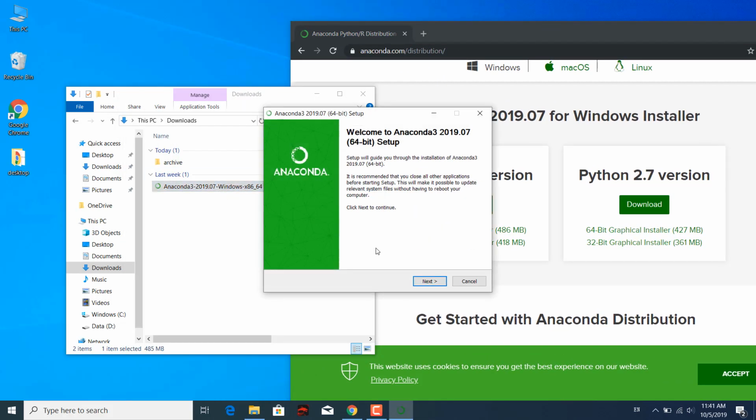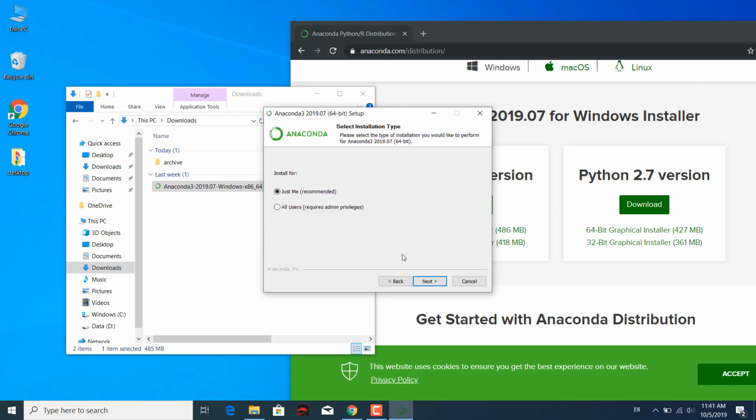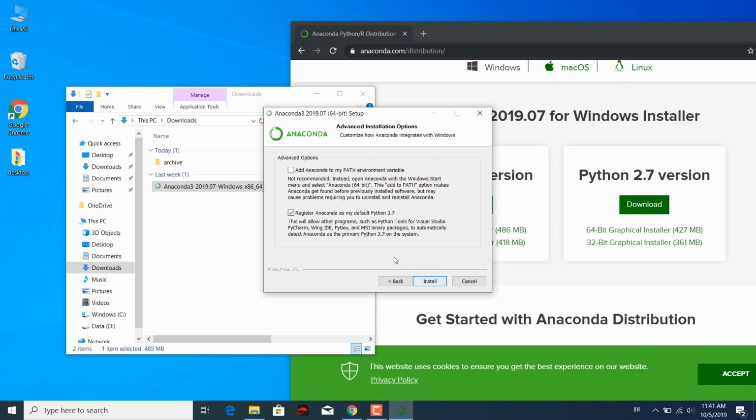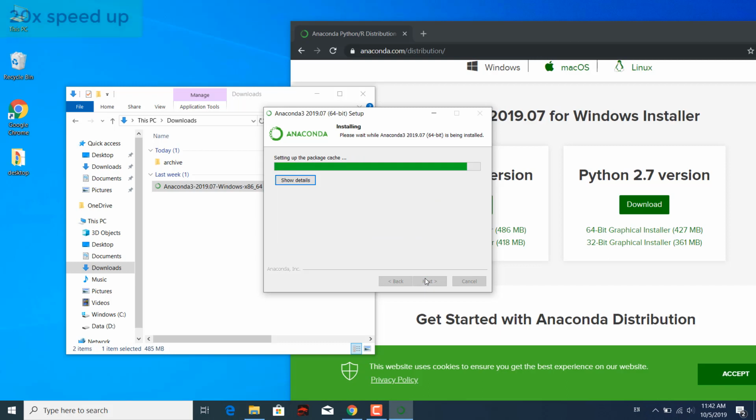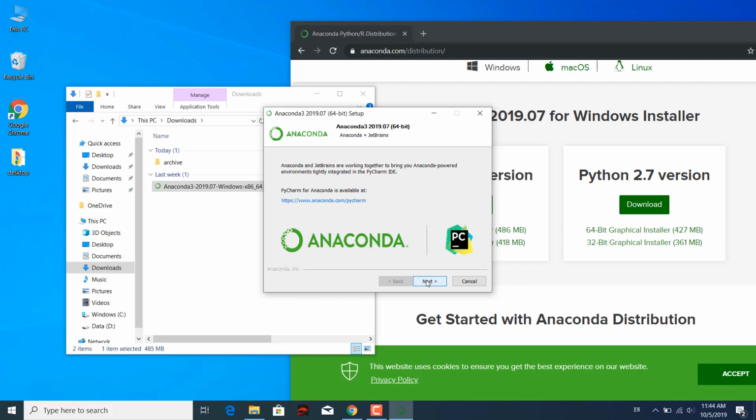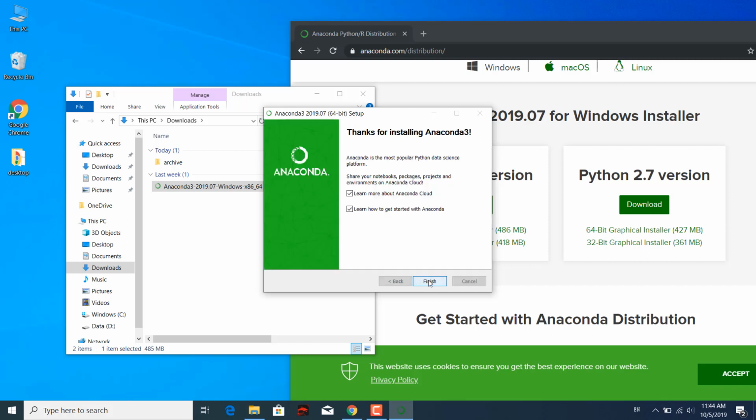And you run the installer, and next, agree, and remember to check this "add Anaconda to the path environment variable." This is important, and then install. Okay, so now it's completed, and next, and